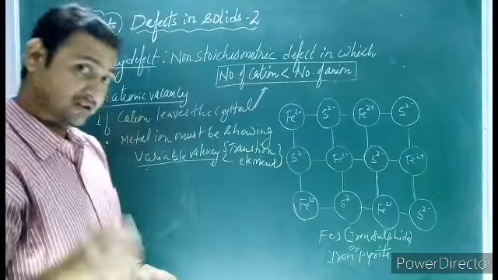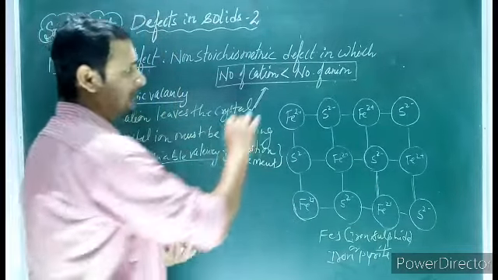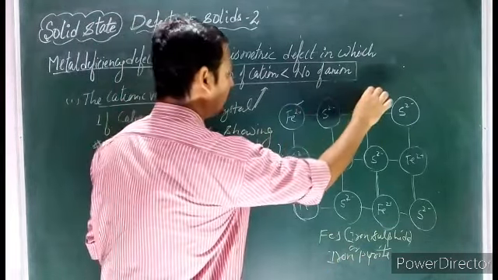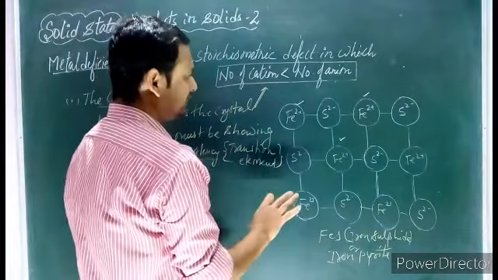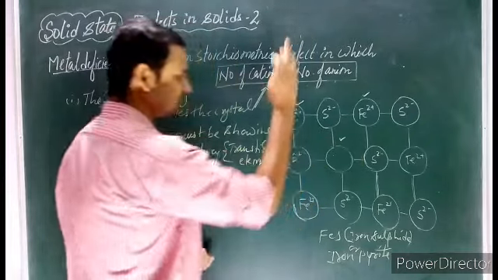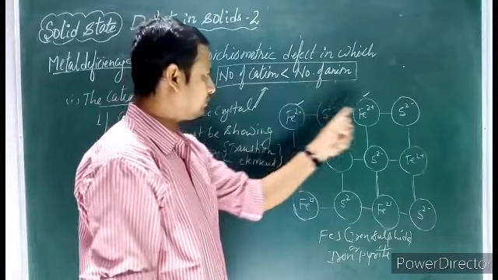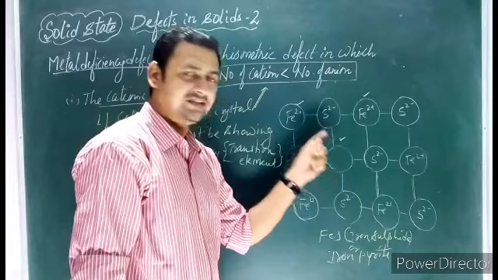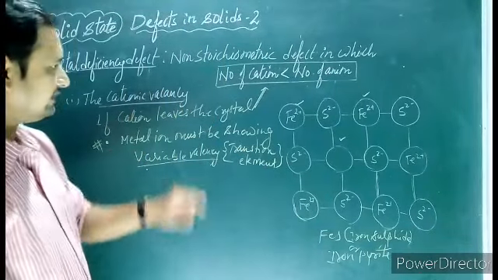It can show +2 and +3 oxidation states. Suppose we take out of these three, 1, 2, 3, one cation is missing. So we will get the cationic vacancy.